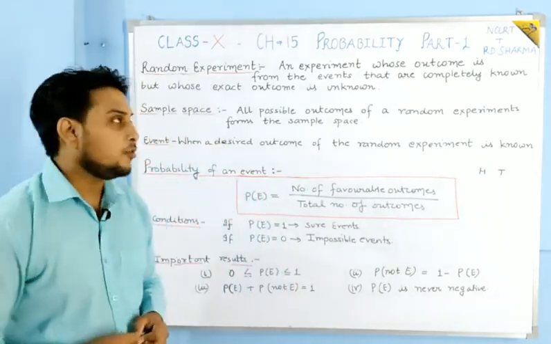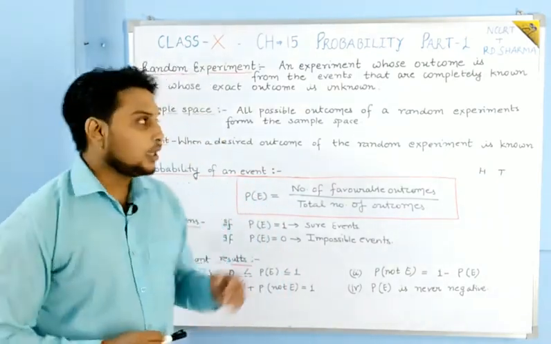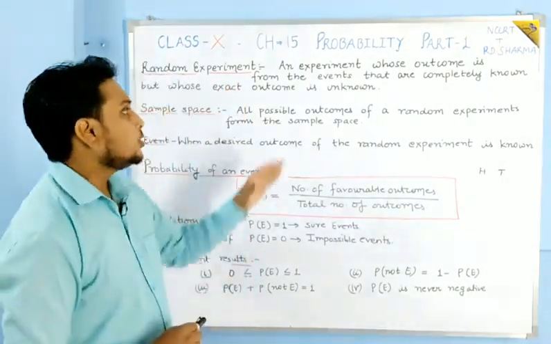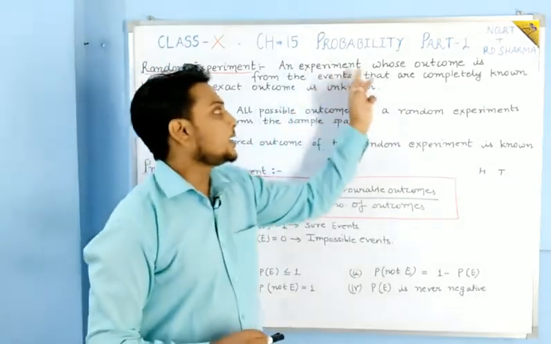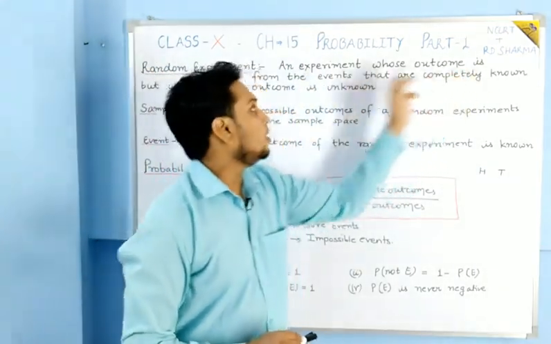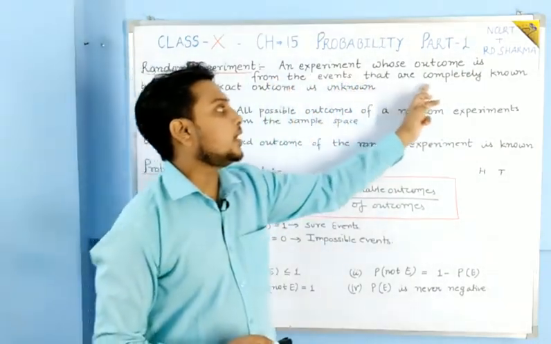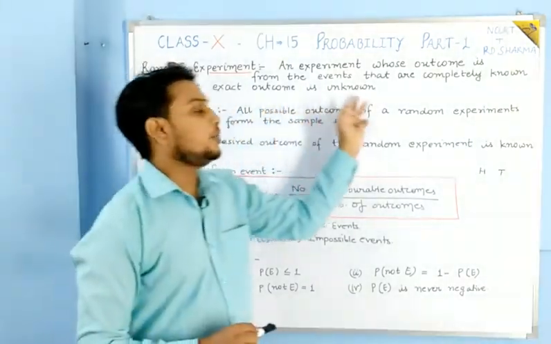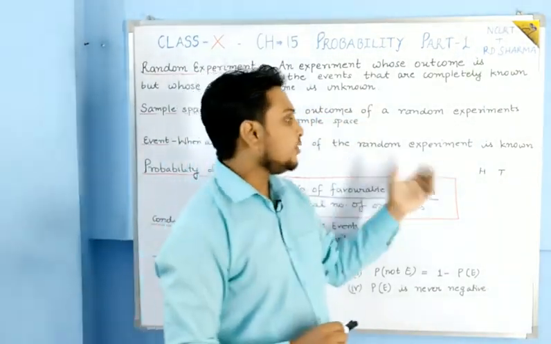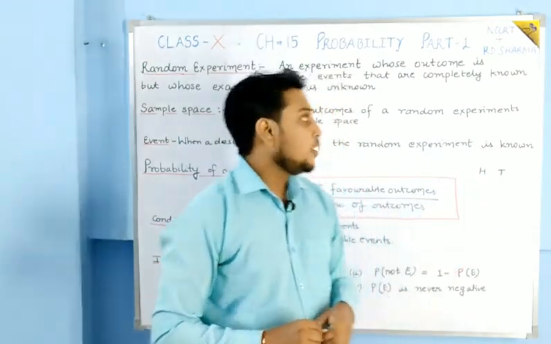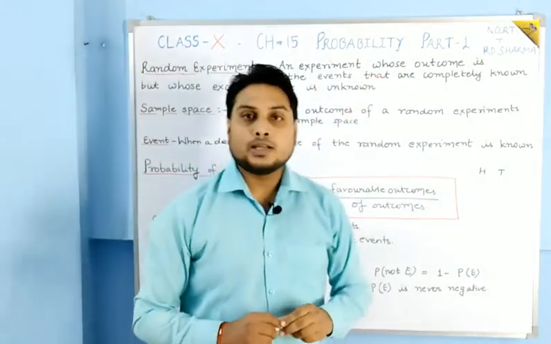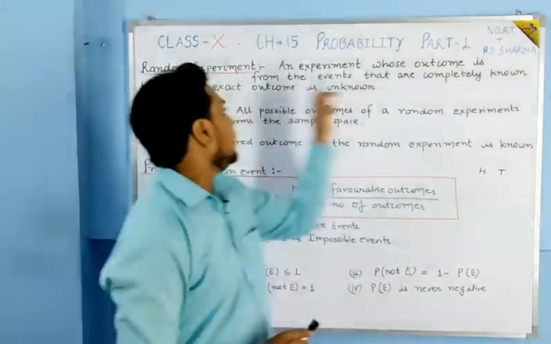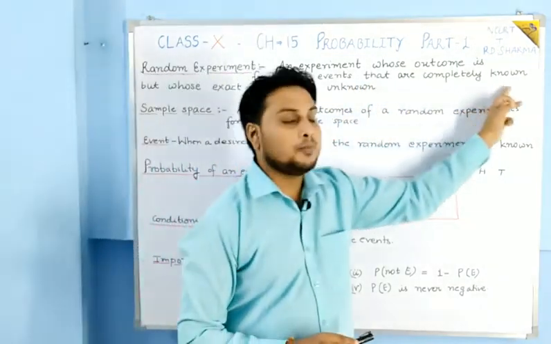To understand the concept of probability, firstly let us see the topic, that is random experiment. What is a random experiment? Here I have written the definition: an experiment whose outcome is from the events that are completely known, but whose exact outcome is unknown. You can understand this definition like this: the experiment is tossing a coin, whose outcome is from events that are completely known.